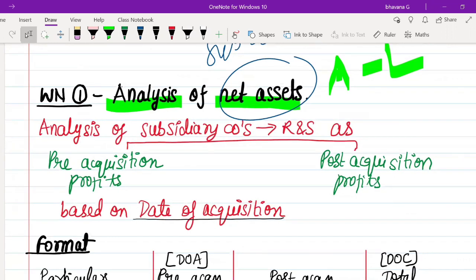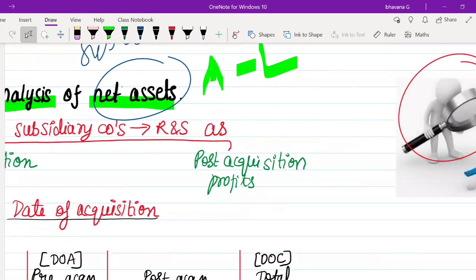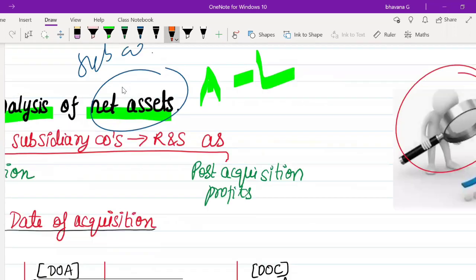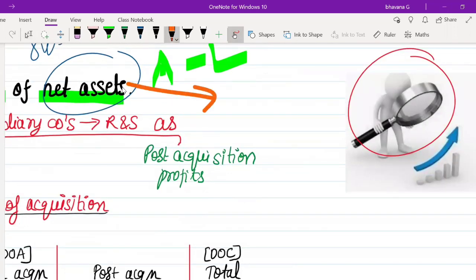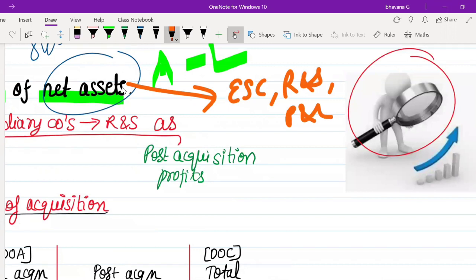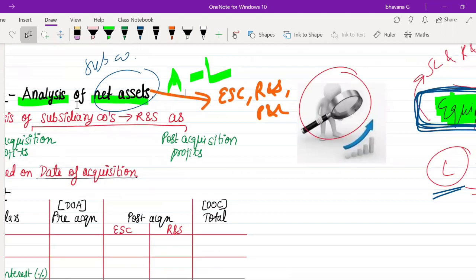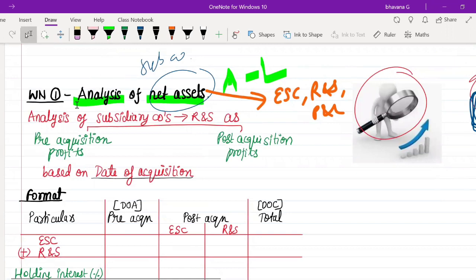Now we are going to do the analysis of net assets. Analysis of net assets here means using the equity approach. That means you are going to do the analysis of equity share capital, reserves and surplus, and P&L account. P&L account is also included in reserves and surplus, but I'm showing it separately. So doing the analysis of all these three is the working note number 1.